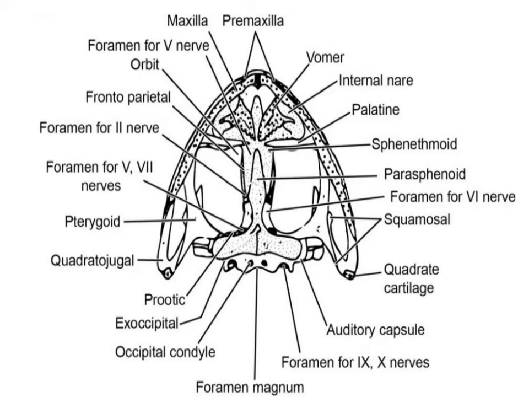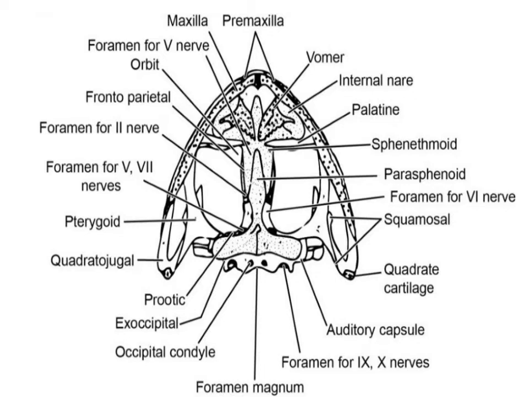Here each ex-occipital bears an occipital condyle. You can see two condyles, known as occipital condyles, which articulate with the corresponding depression of the first vertebra, the atlas.